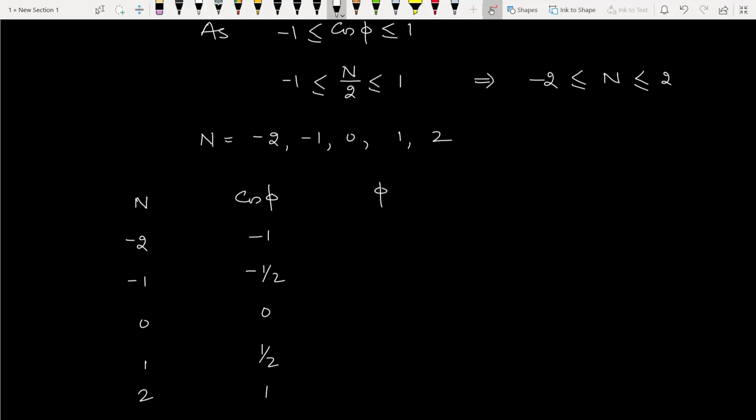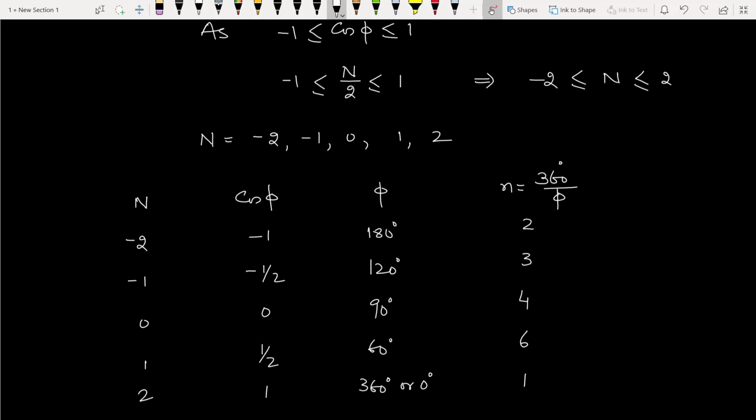Then phi will be 180 degrees, 120 degrees, 90 degrees, 60 degrees, 360 degrees or 0 degrees. As we have taken n-fold symmetry as 360 degrees by phi, it will be 2-fold, 3-fold, 4-fold, 6-fold and 1-fold symmetry.